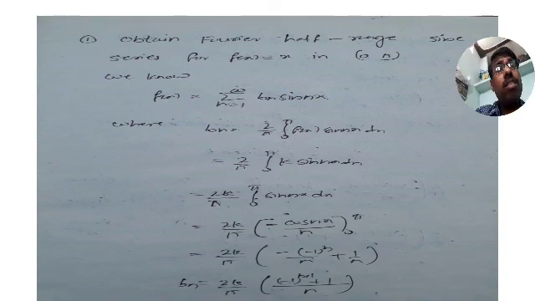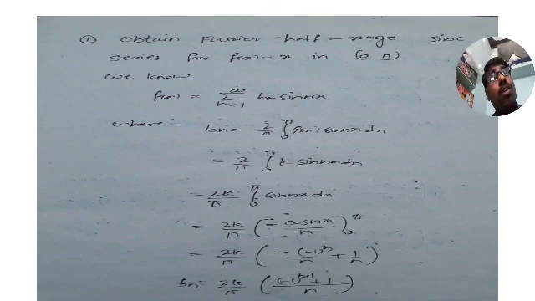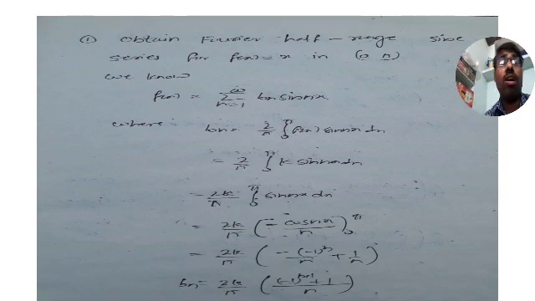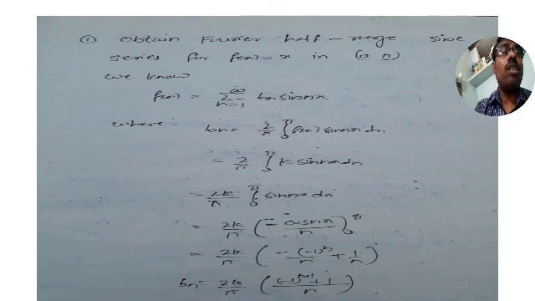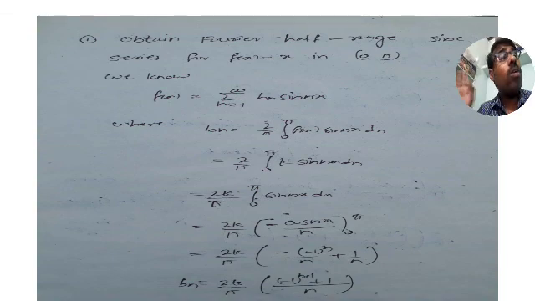So what is the sine series? F of x is equal to sigma n is equal to 1 to infinity bn into sin nx. That is a sine series. Now you need to find bn. Only to remember the formulas, I said the sine series is the same as the Fourier series for odd functions and the cosine series is the same as the Fourier series for even functions, but it doesn't mean that sine series is only defined for odd functions and cosine series is only for even functions. It is not like that. Only the formulas are similar.